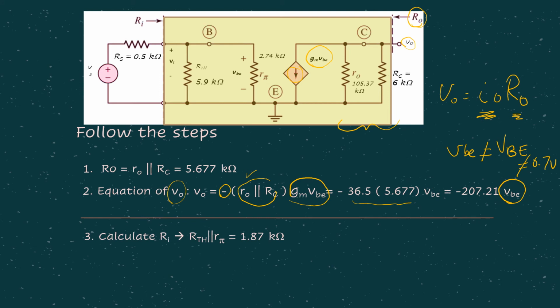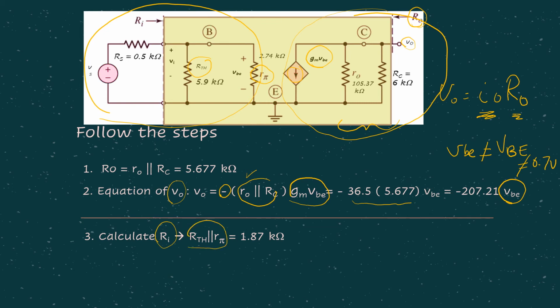Then step number 3, let's have a look at the input loop now. Remember, this is the output loop and this is the input loop. We are supposed to find Ri, which is the input resistance looking at the input loop. As you can see from here, Ri is RTH in parallel with r pi.